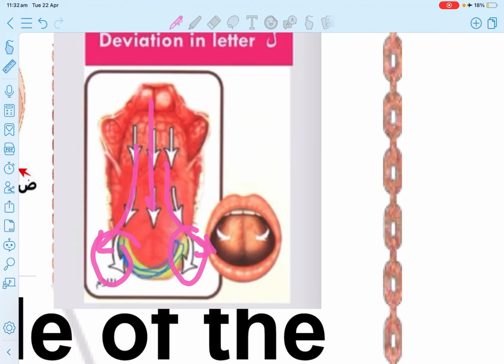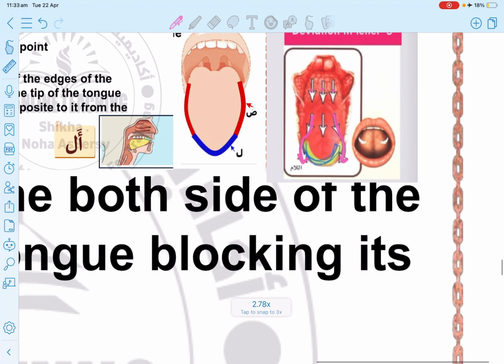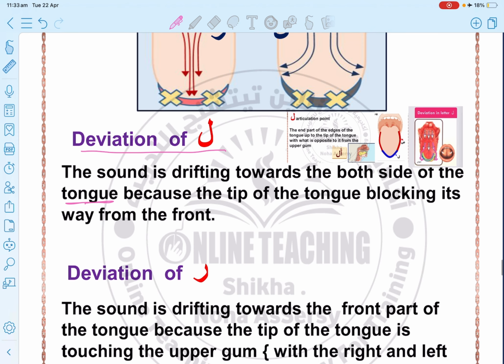The drifting in the lam happens from the middle to both sides. As you can see in the arrows, from the middle, and then drifted to both sides. So the deviation of the lam, as we mentioned before, is that the sound is drifting towards both sides of the tongue, because the tip of the tongue is blocking its way from the front. This is the inhiraf for the letter lam.